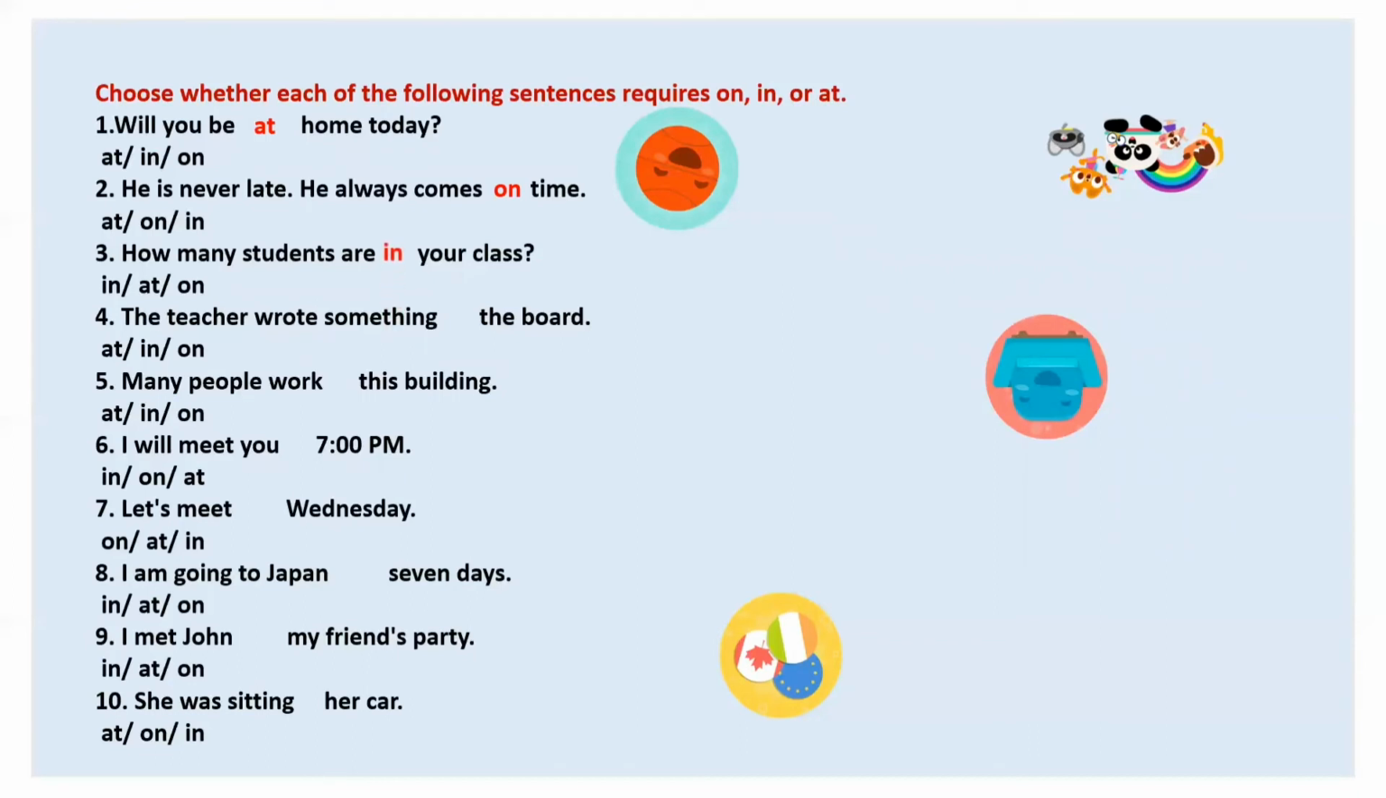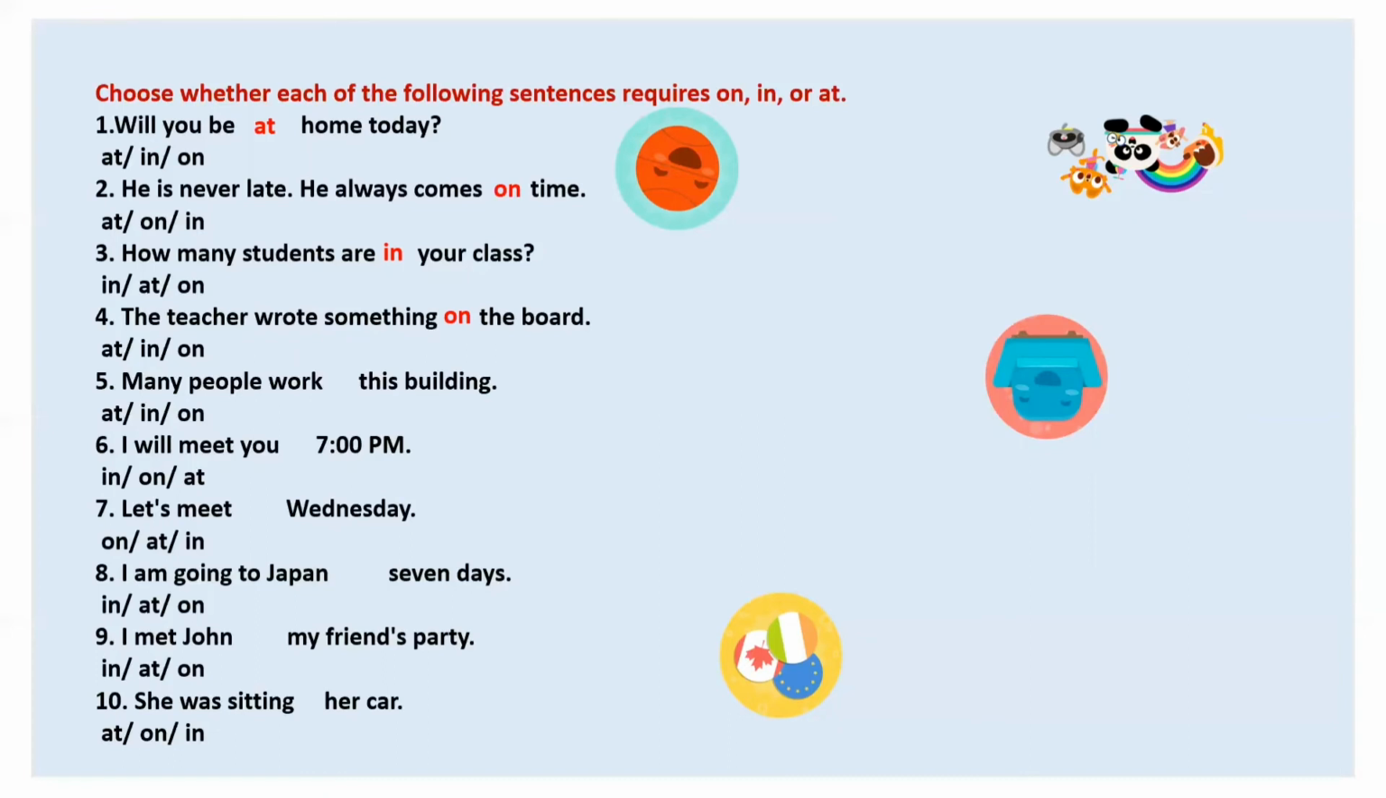The teacher wrote something dash the board. So when teacher writes something, that time he has a marker in his hand, and that marker is touching the board. Okay, the nib of the marker is touching the board. So I told you, when two things are in contact, that time we use which preposition? Yes, on.